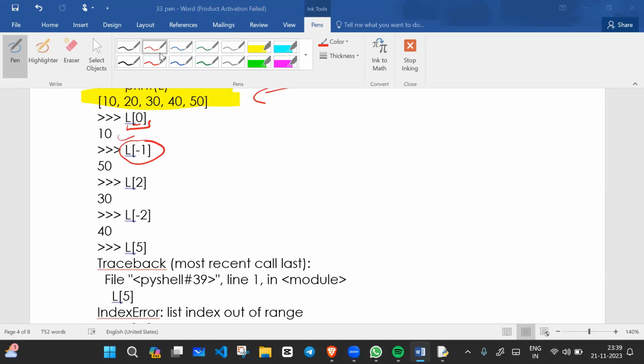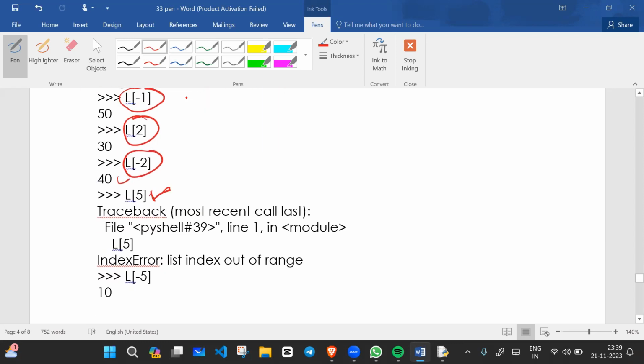If you want to access the second element, which is 20, you will write index 1. If you want to access 40, you go from right to left, so you use negative indexing, L[-2], and 40 will print. And if you write index 4, left to right, 50 will print.